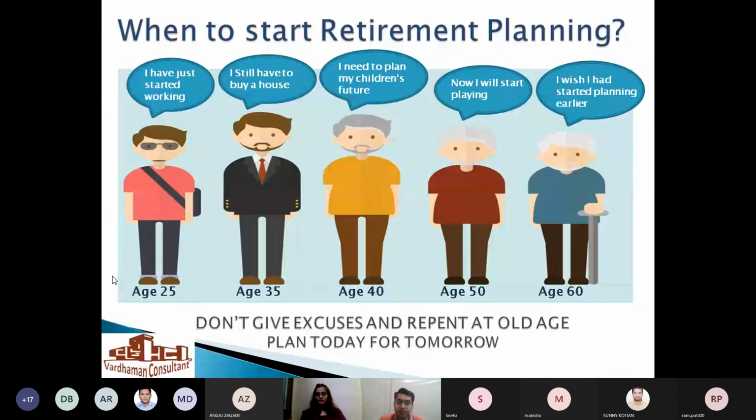Next, there are different life goals. One should consider those life goals and accordingly invest a little bit in your retirement also. So don't give excuses. Otherwise, in your old age, there would be nothing left, and probably you will have to rely on your kids. That is something one should not do.